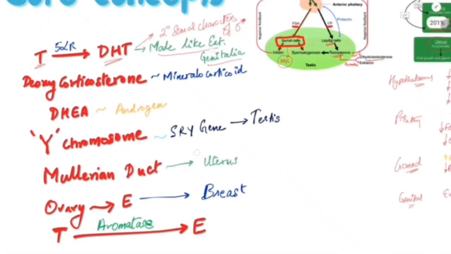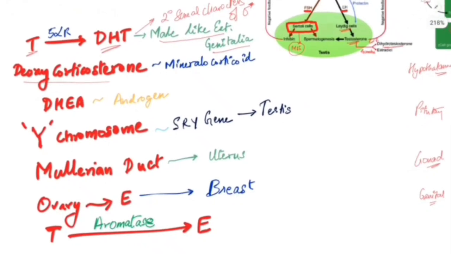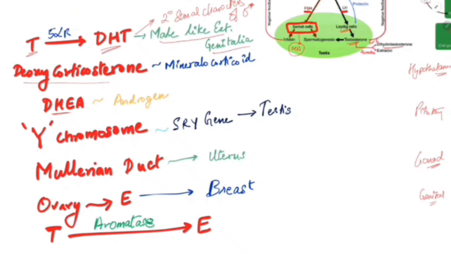Next, deoxycorticosterone. இது என்ன காம்பவுண்ட் அப்படின்னு பார்த்துக்கிட்டிங்கன்னா, it is formed as an intermediate in adrenal physiology. நம்ம அதை டீட்டெயிலாக பார்ப்போம். For now, just remember, deoxycorticosterone has a mineralocorticoid-like action. Mineralocorticoid என்னது? It is aldosterone. Aldosterone is going to maintain the BP. Rather, we can say it will be increasing the BP. அப்படின்னு ஞாபகம் வச்சுக்கோங்க. Next, DHEA. DHEA அப்படின்னா, it is dihydroepiandrosterone, which is having an androgen-like action like testosterone, dihydrotestosterone.